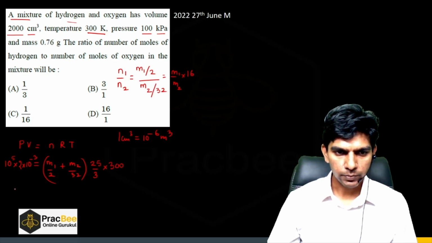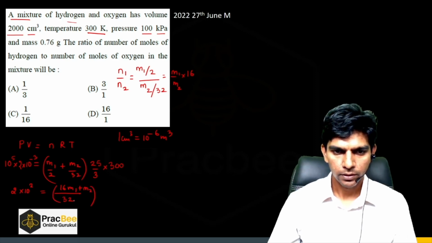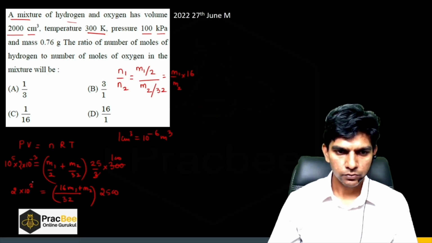So the left hand side will become 2 times 10 raised to 2, and the right hand side in the denominator will have 32, so it will be 16 M1 plus M2, and this will be 100, so we'll get 2500 here. So this 100 will get eliminated.